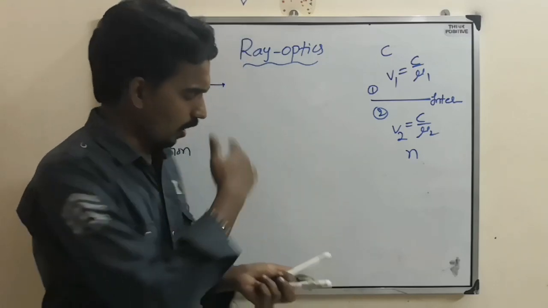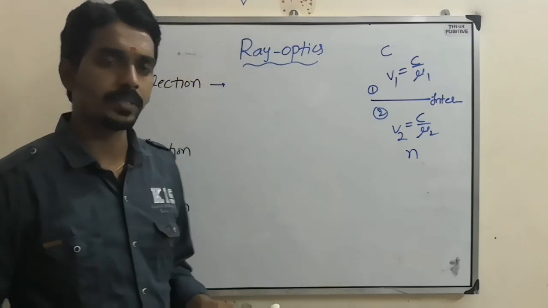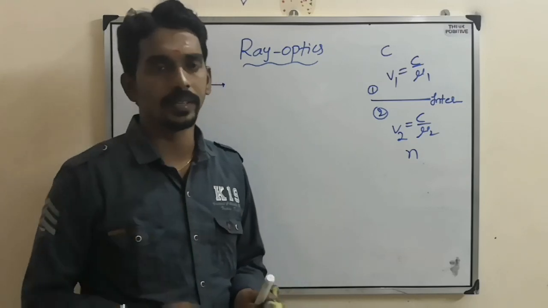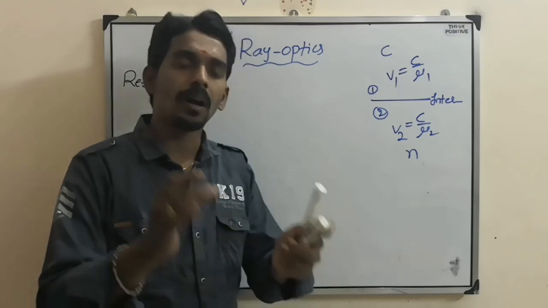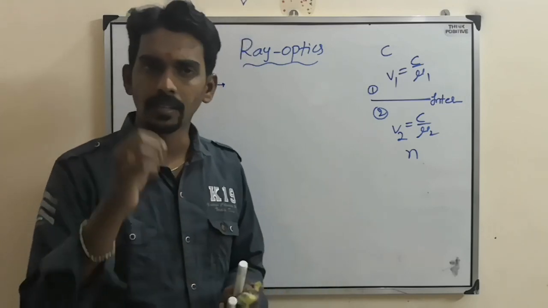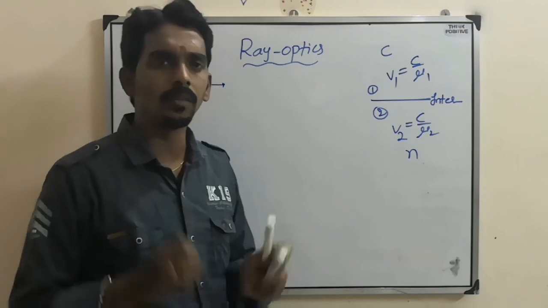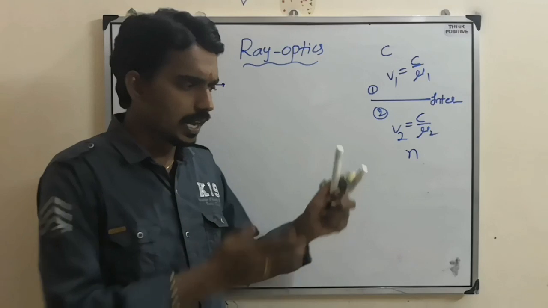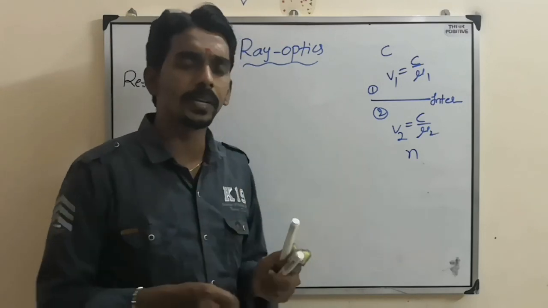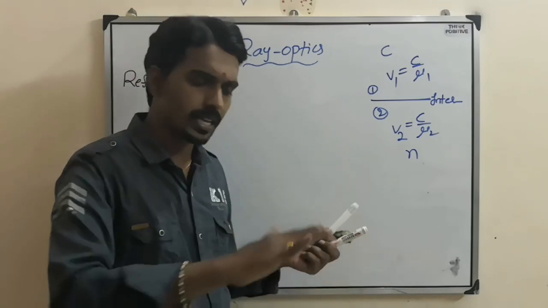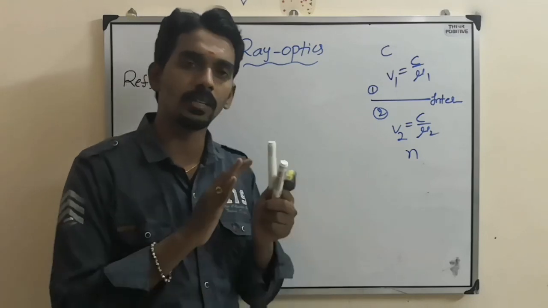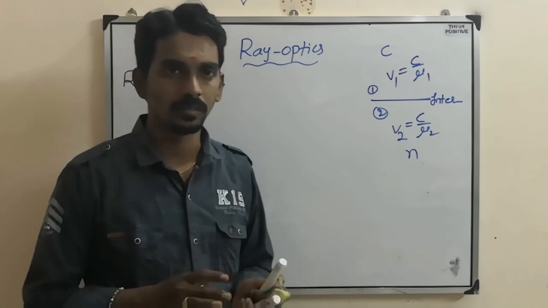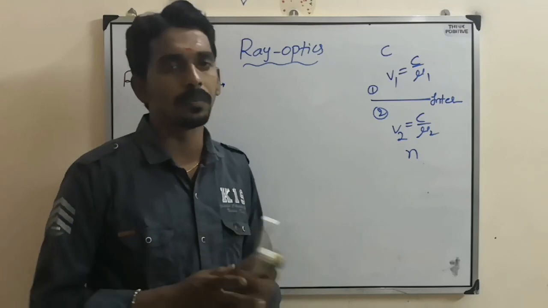But here all the phenomena we explain based on one nature, that is ray nature, or better to say particle nature. Light travels in the form of particles, and the path followed by each particle we call a ray. As long as the light ray passes through one particular medium, there is no deviation, it travels along a straight line. Of course light travels along a straight line every time. It will not go in a zigzag manner, or take a curved path.